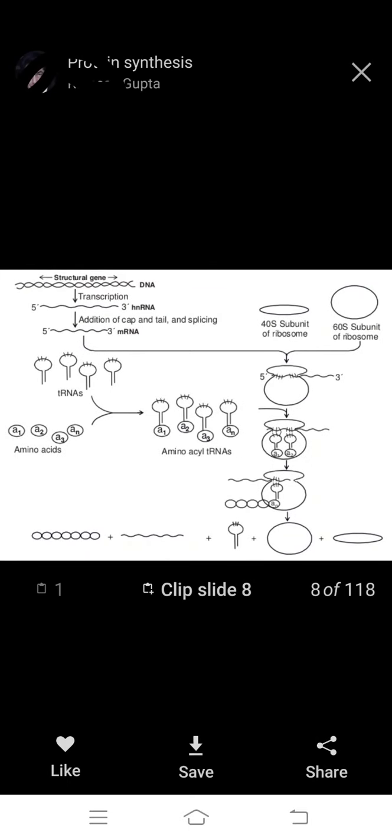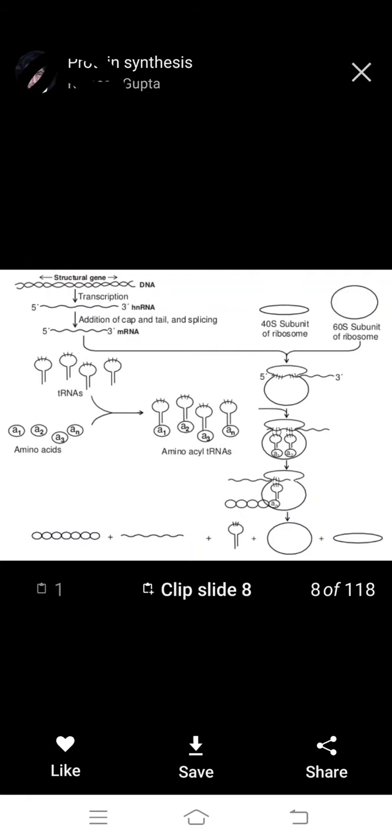We observe ribosomal RNA with a 40S subunit and a 60S subunit. The small subunit attaches to the mRNA in the cytoplasm, and the large subunit takes the attachment of tRNA, which is important for protein synthesis. hnRNA is important for splicing, like the addition of cap and tail.